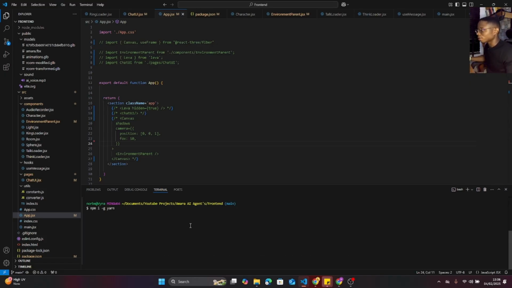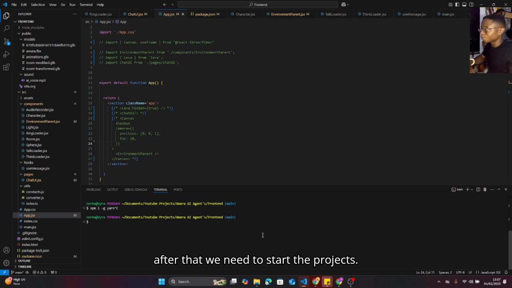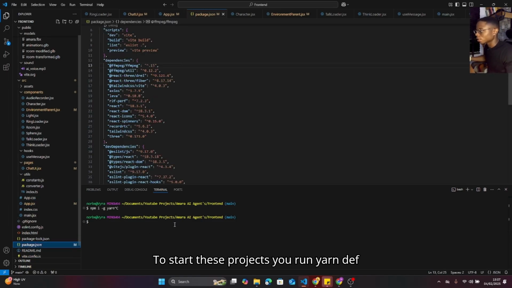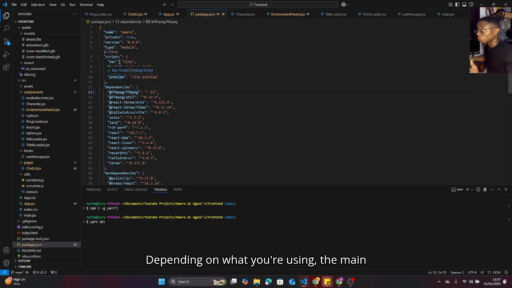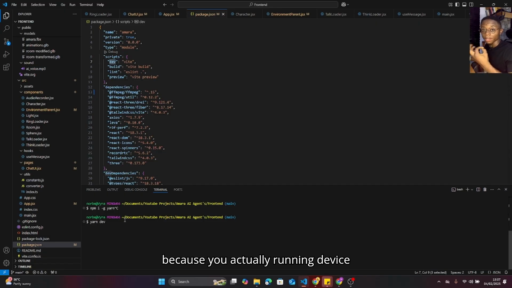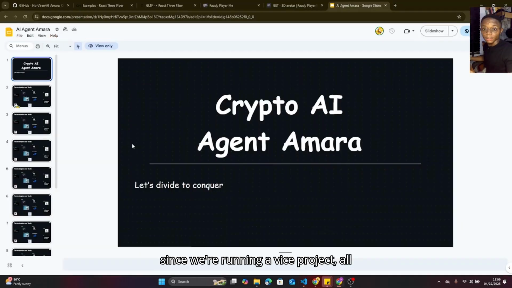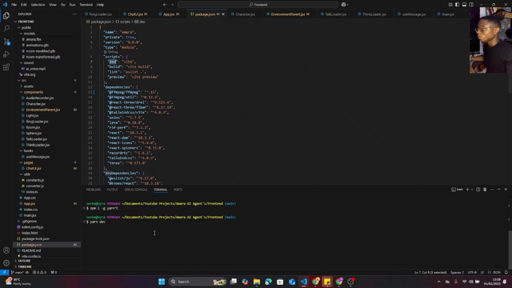So after that, we need to start the project. To start this project, you run yarn dev, depending on what you're using. The main keyword is that to start the Vite project, because we're actually running a Vite project. Since we're running a Vite project, we need to run this project.